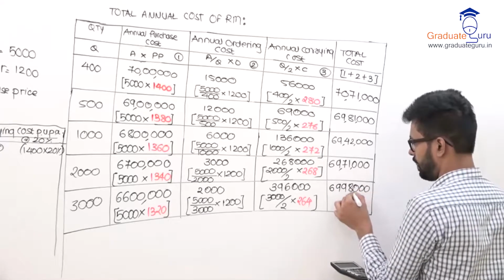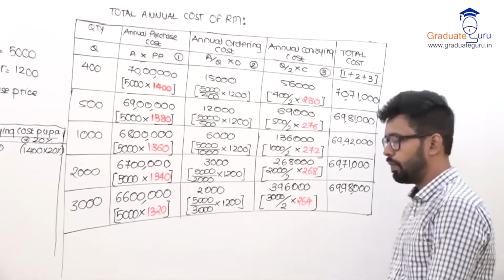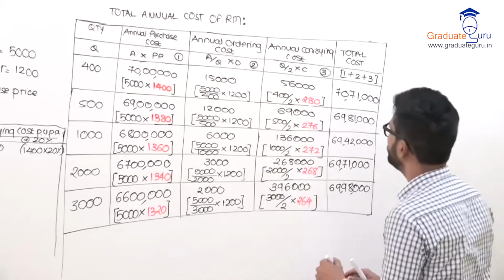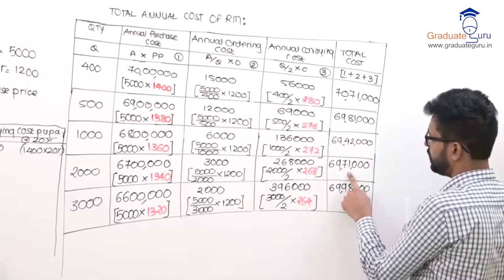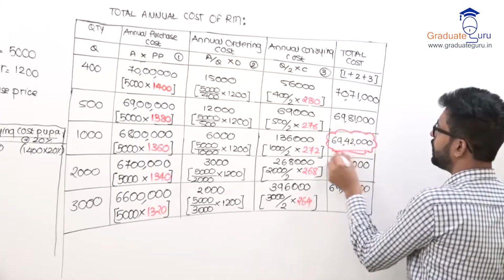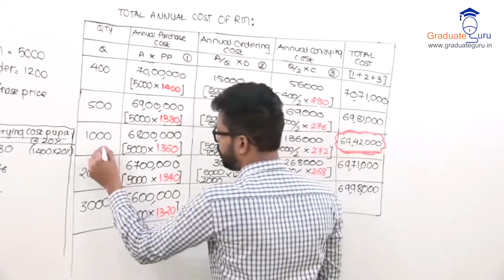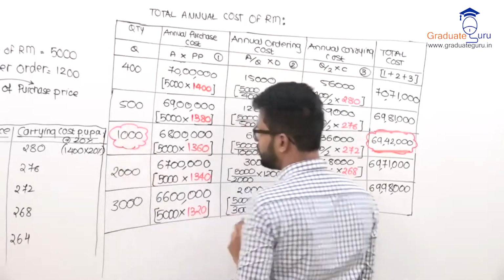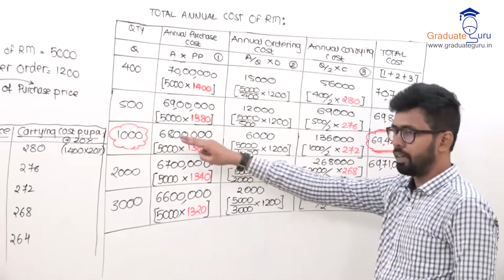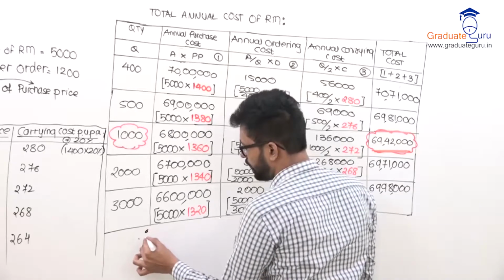69,88,000. Now, where is my lowest cost? So I will say that the lowest is 69,42,000. Lowest is this. It means if I order 1,000 units at a time, my cost will be lowest. So my conclusion is I have to accept this offer and I have to say that I will order 1,000 at a time. So conclusion, what will the economic order be?